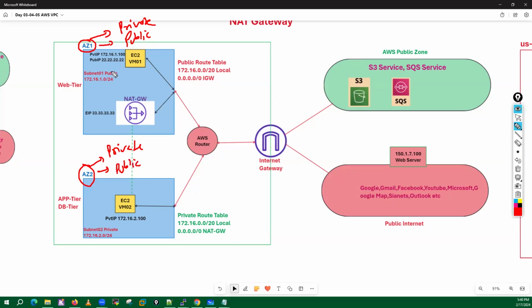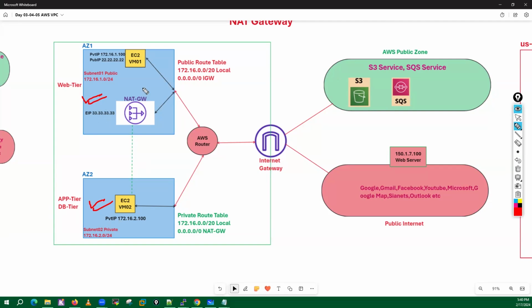In my public subnets here and here, I have one VM, and in my private subnets, I have one VM, right? This is my setup right now. So what I will do, guys, see, both of my availability zones have a private subnet. Just remember that.